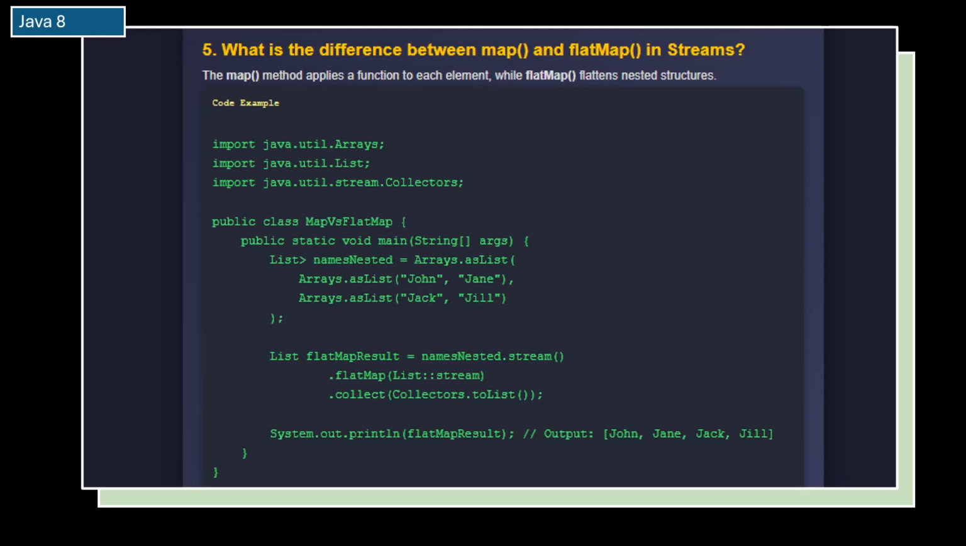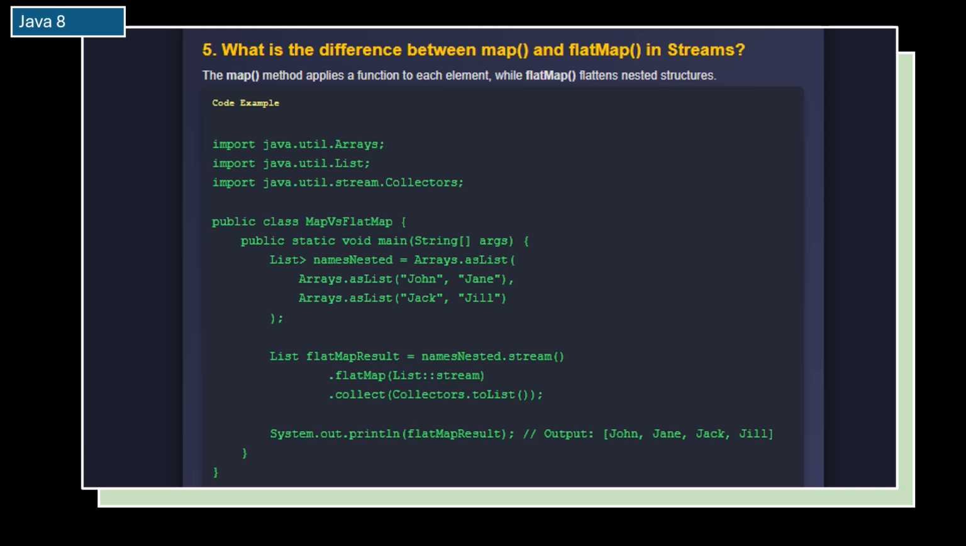Let us go to the fifth question. What is the difference between map and flat map in Streams? The map method and the flat map method are both used in the Streams API, but they work in different ways. The map method applies a function to each element in a stream and returns a new stream with the transformed elements. It works well when each element is independent.